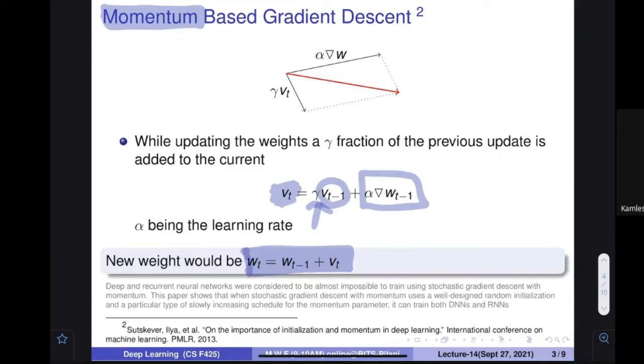And this is a very interesting paper that came around 2013, and in the paper itself it says that deep and recurrent neural networks were considered almost impossible to train using stochastic gradient descent with momentum. This paper shows that when stochastic gradient descent with momentum uses well designed random initialization and a particular type of slowly increasing schedule for the momentum parameter, it can train both deep neural networks and RNNs.